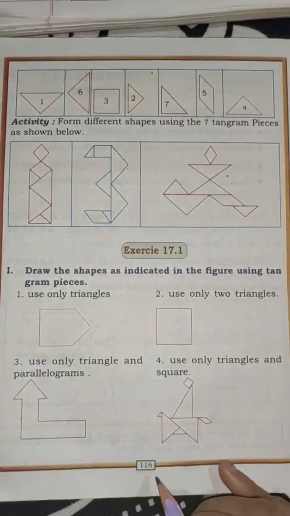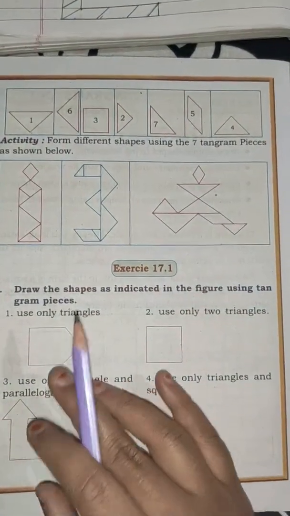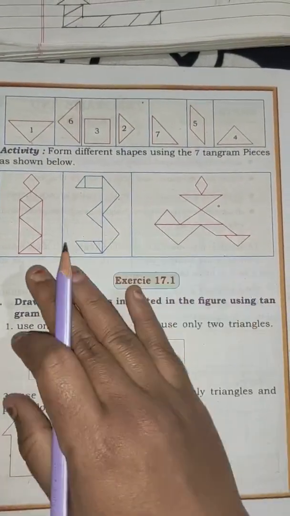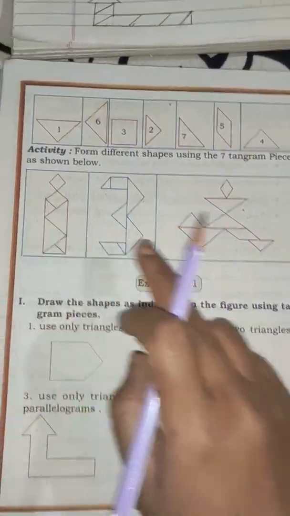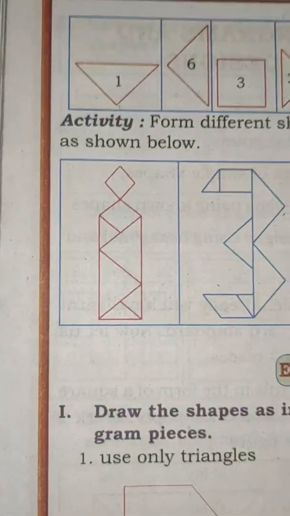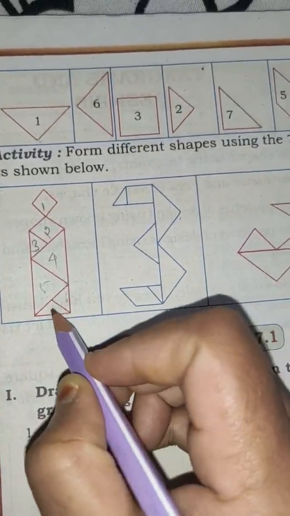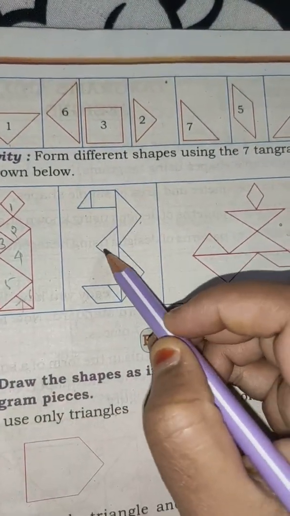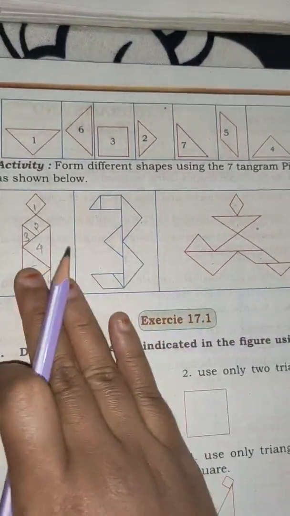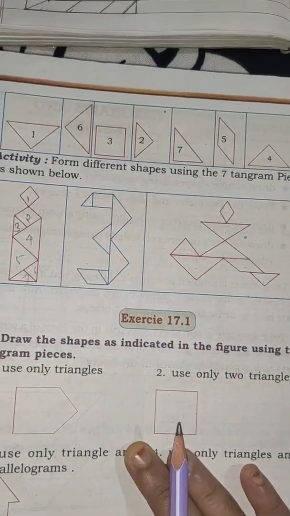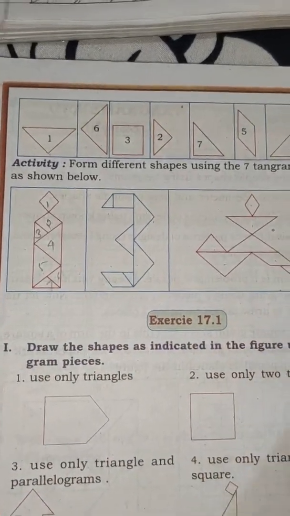So children, come to page number 116. Here are the pieces that I have told you and shown you. Here is an activity for you. Form different shapes using the 7 tangram pieces as shown below. Here we are having 7 tangram pieces. You will get the 7 pieces here, 1, 2, 3, 4, 5, 6, 7. This is called the 7 pieces of tangram. So in this way you have to do it. Here I will show you.